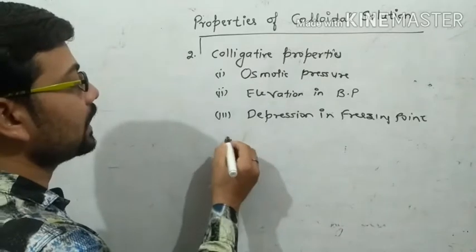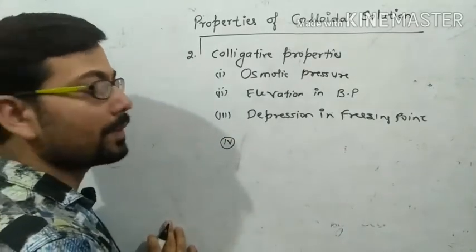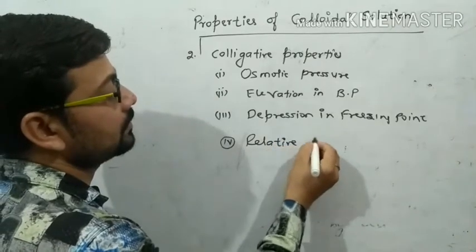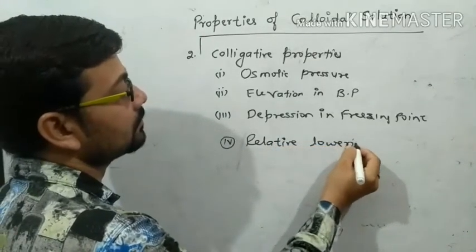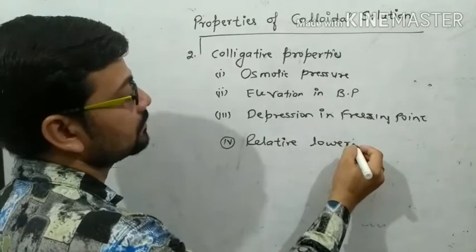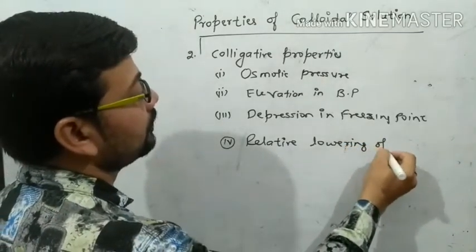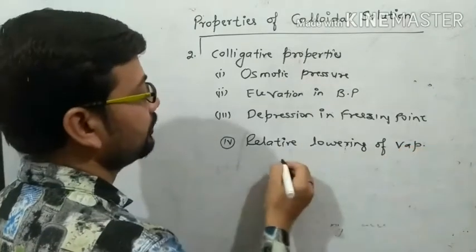Now the fourth and last colligative property is relative lowering of vapor pressure.